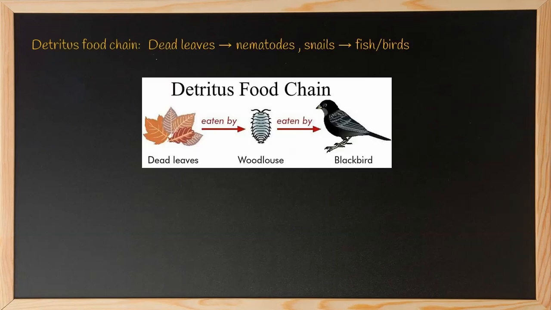Example of detritus food chain. Dead leaves which fall on the ground are eaten by detritivores, which are consumed by birds or fishes.